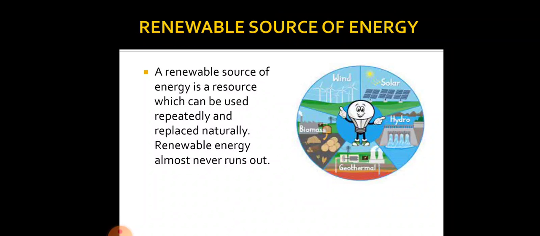Renewable source of energy. A renewable source of energy is a resource which can be used repeatedly and replaced naturally. Renewable energy almost never runs out. Some examples are wind energy, solar energy, hydro energy, geothermal energy, biomass. These all are examples of renewable source of energy.